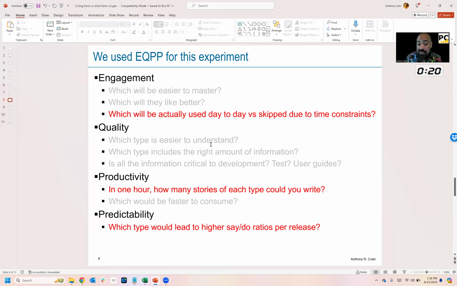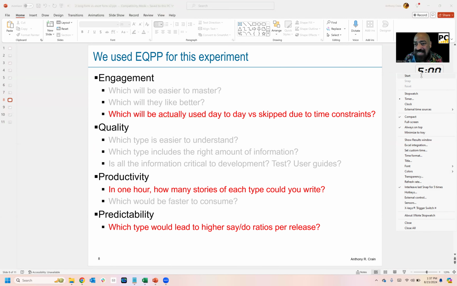And so that only left 3 items here, which will be actually used day to day versus skipped. In 1 hour, how many can we write? And what type would lead to higher say-do ratios? So we decided at this point we had enough evidence it's a good idea to do it. And so we ran the experiment for 1 quarter across 8 teams. And in the end, also answered these 3 questions. And that's my second time box.